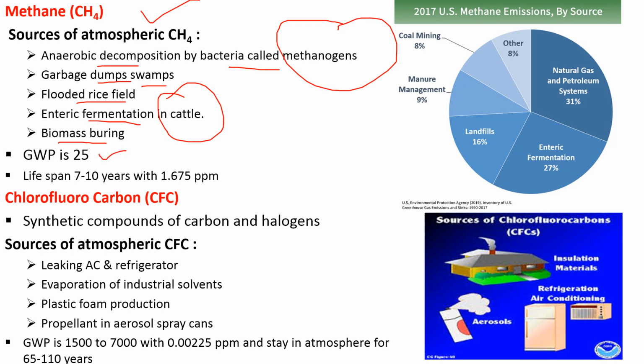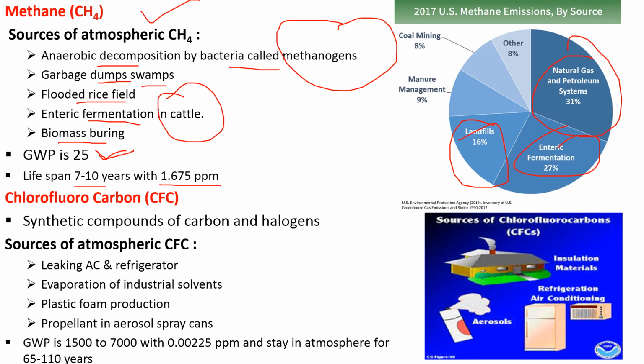Its global warming potential is 25, meaning it is more dangerous compared to CO2, because its warming is 25 times more than CO2, but its lifespan is 7 to 10 years, with a concentration of 1.675 ppm. Here all the possible emissions by source are given as per the data of the US, so you can see these are the contributions.